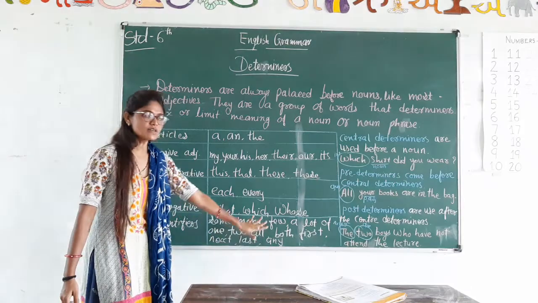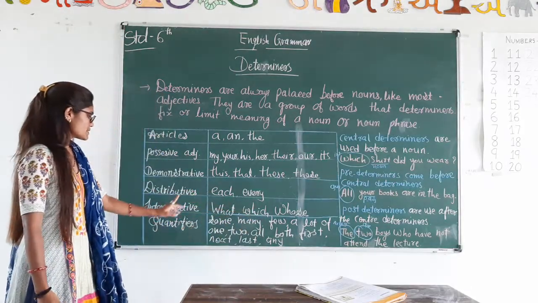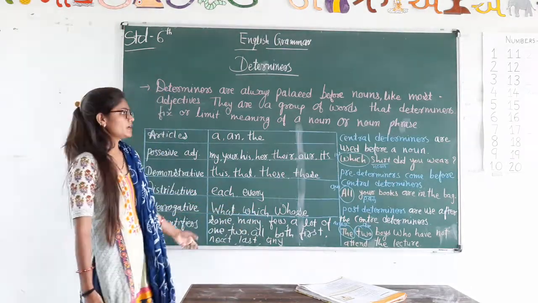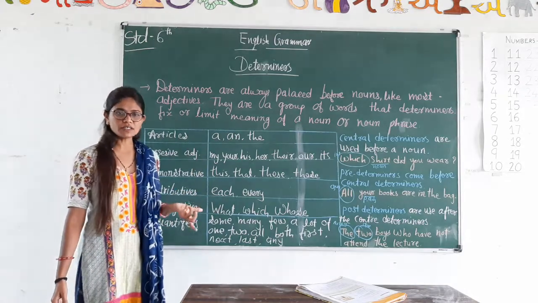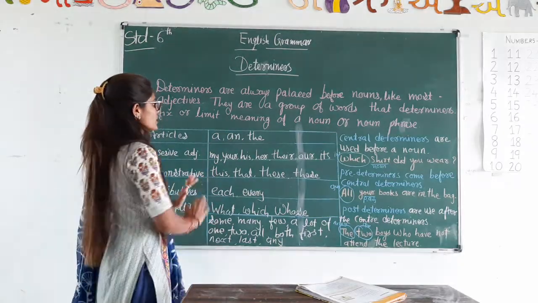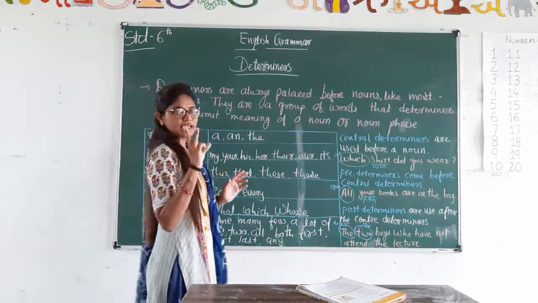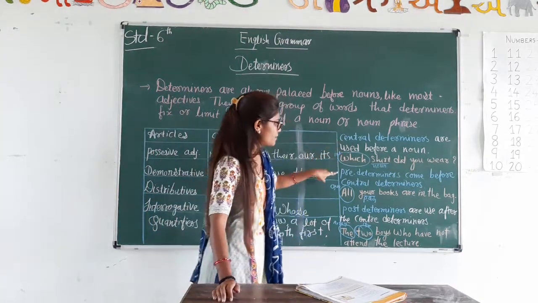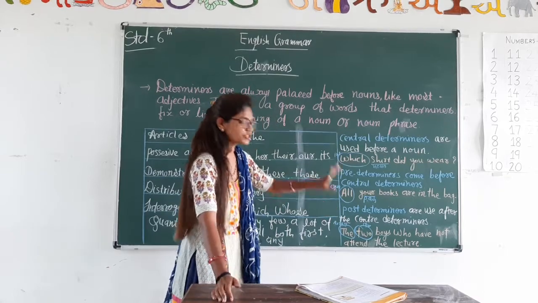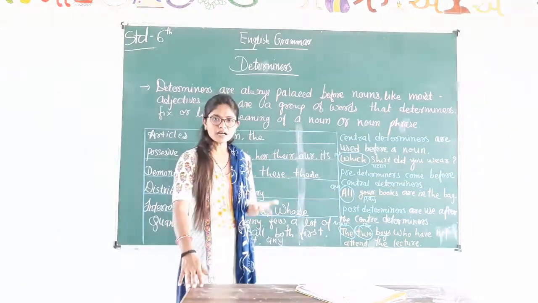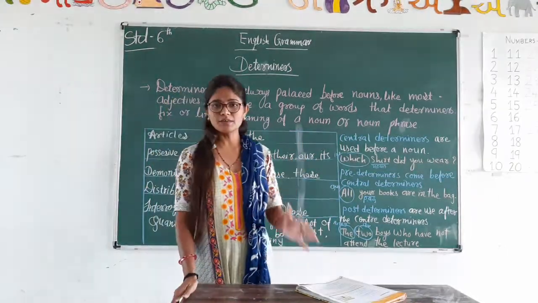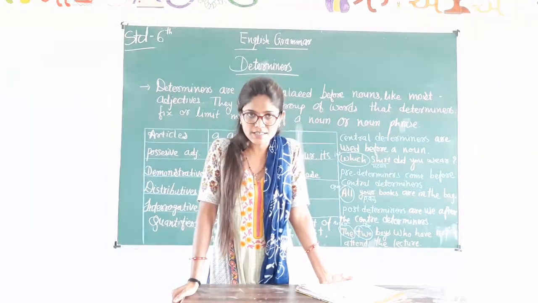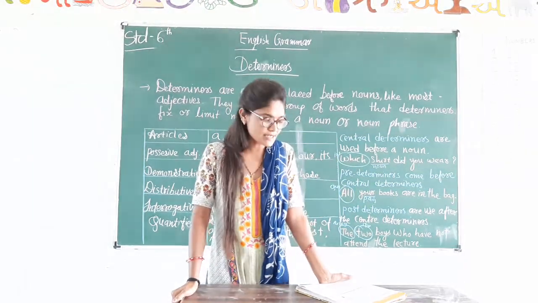These all words are used as quantifiers in the role of determiners. So, there are three kinds of determiners: central determiners, predeterminers and post-determiners. We use these kinds of determiners in our sentences to frame the sentence.